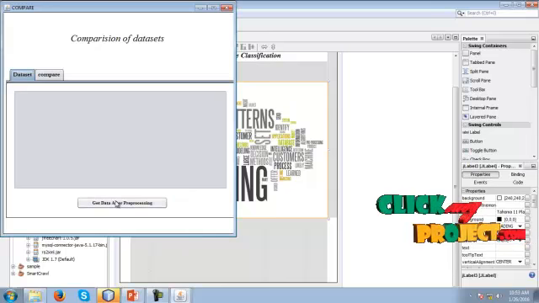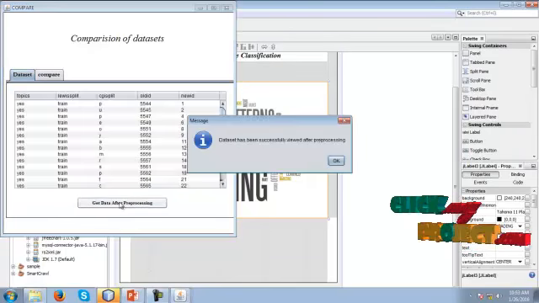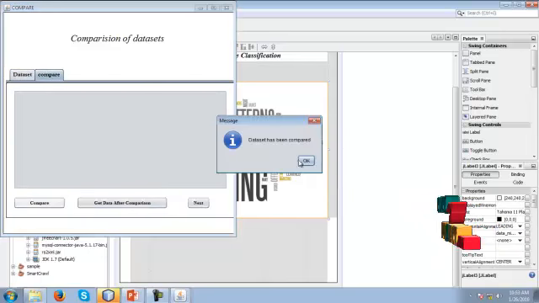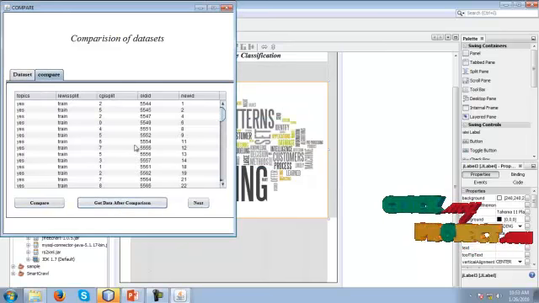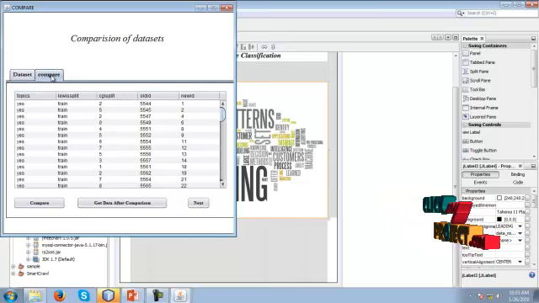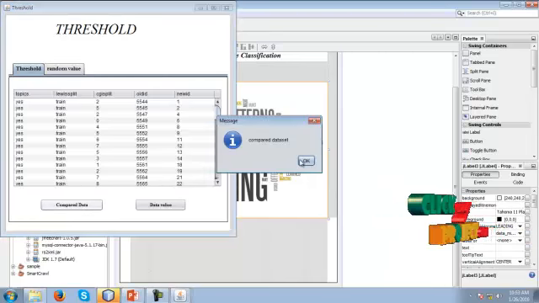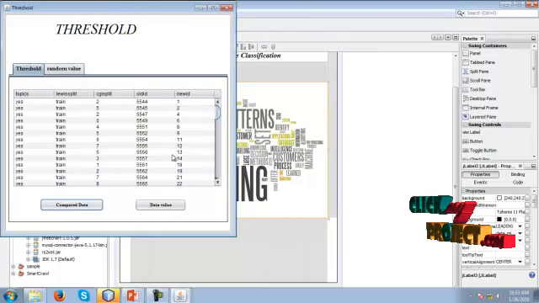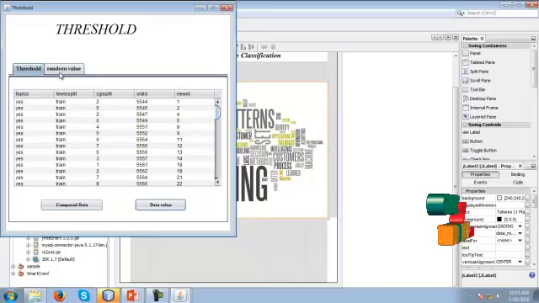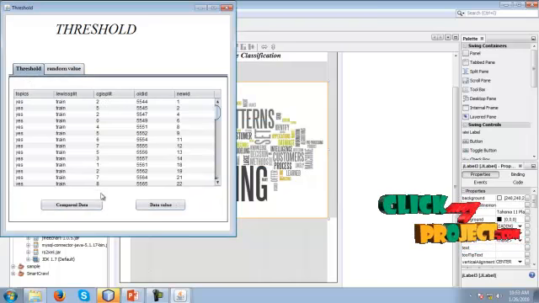We have to compare the dataset and the pre-processed dataset values. The values can be compared. This shows the values compared between the pre-processed dataset and the original values. These are the compared values from the database. We have to calculate the threshold values. These are the threshold values computed from the dataset.